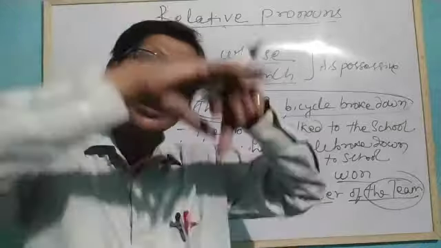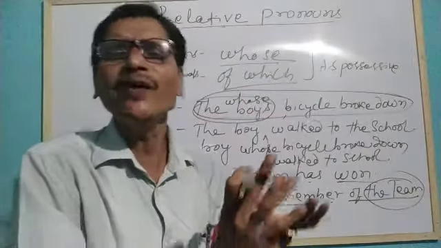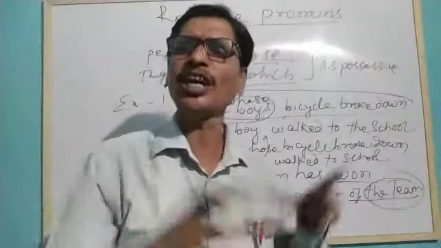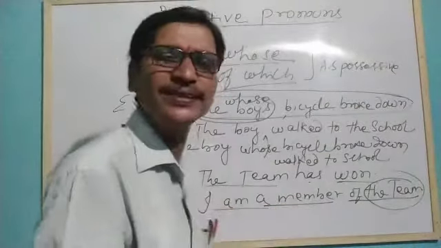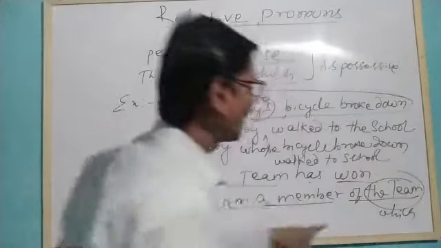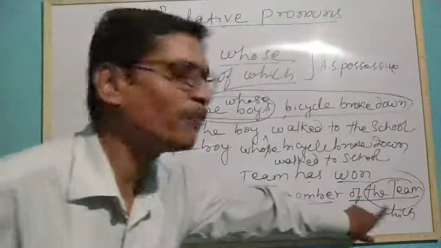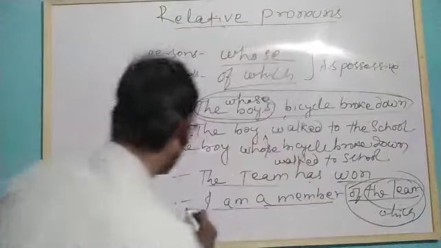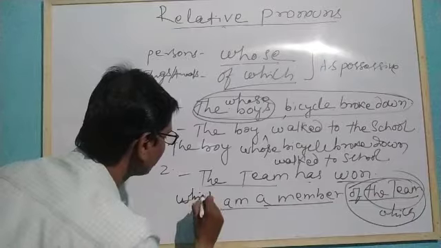So, when we are thinking of a group, we are not taking it as a person, we take it as an abstract thing. So we can say which over here, and here is again a preposition, of which. So what we will do? We write of which over here.